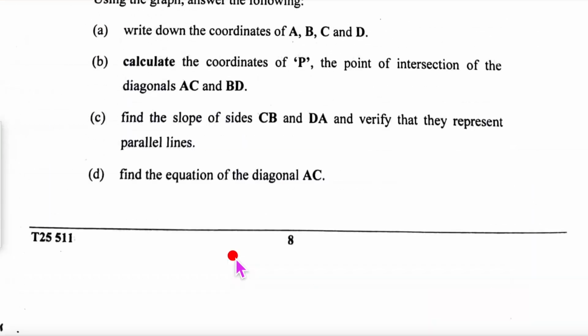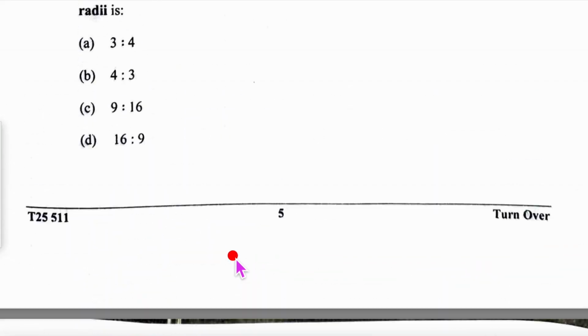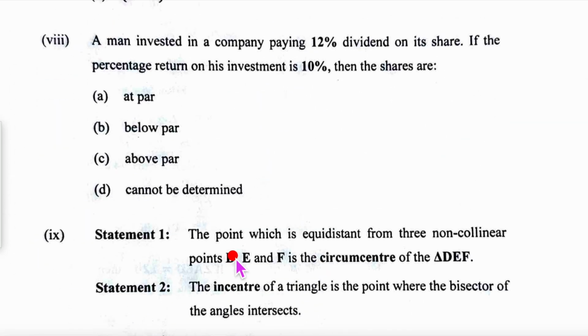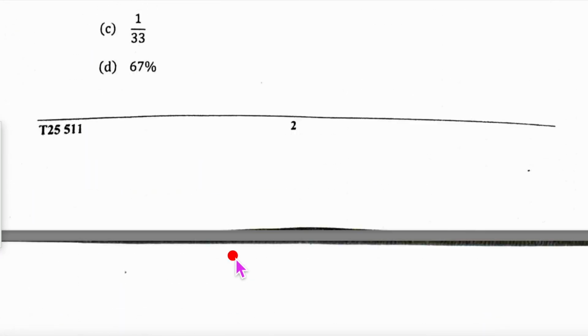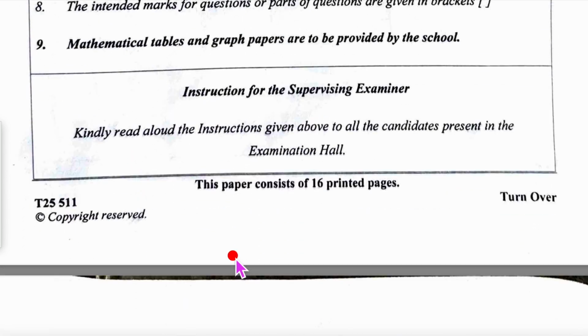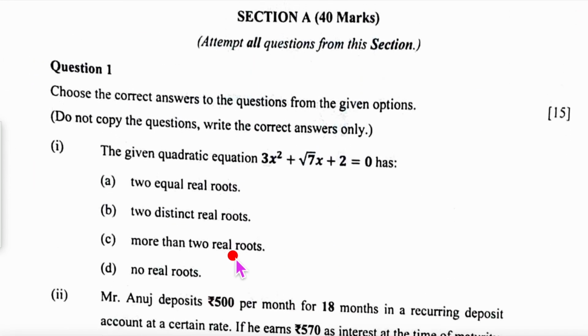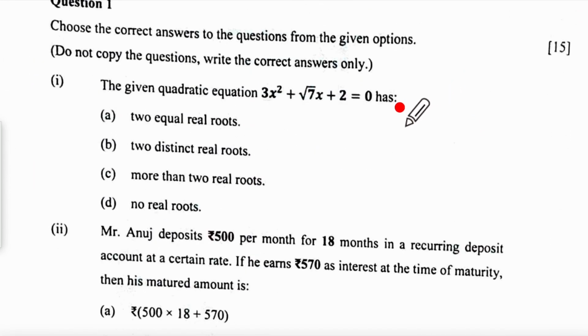So let us look at section 1, our MCQ first question. So this is our section A. The quadratic equation has equal real roots, distinct real roots, or two real roots. Okay. Your A is 3, your B is root 7, and C is 2.